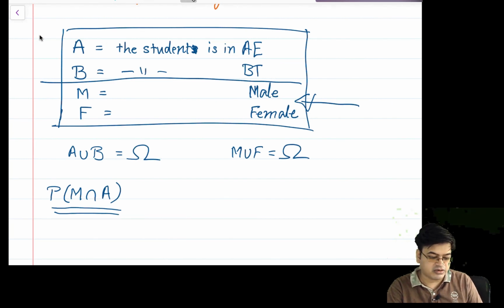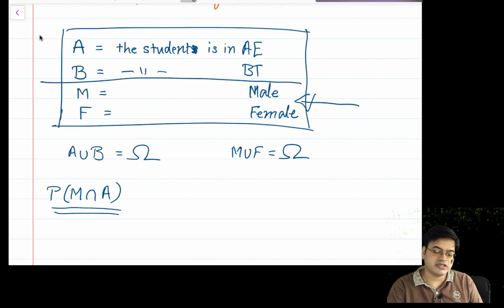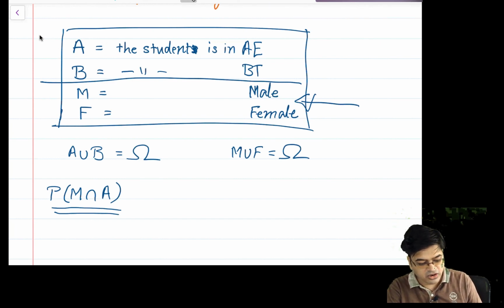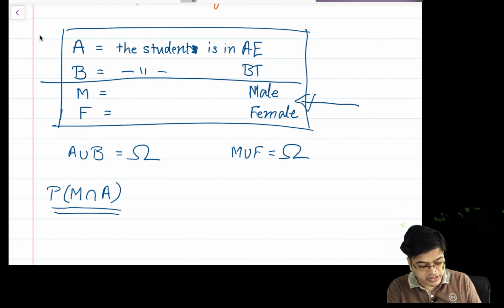So based on our understanding of probability, we should be able to compute the probability of this event using the axioms of probability. And in order to compute this probability, we need something called conditional probability, or if we can compute the conditional probability, our universe or the sample space may shrink. Therefore, let us try to focus on the probabilities of this type.